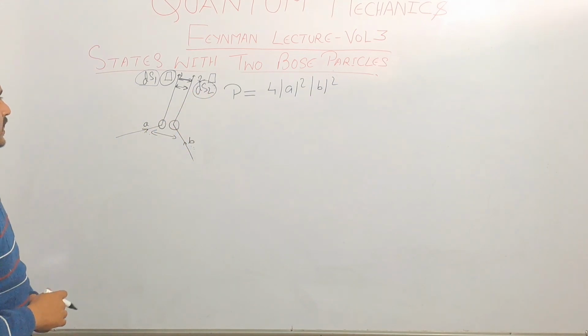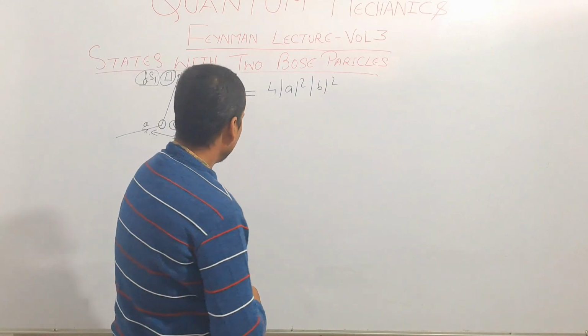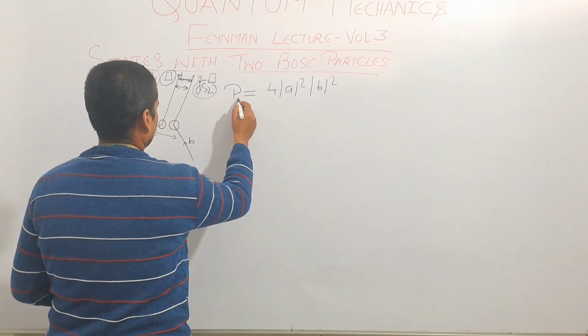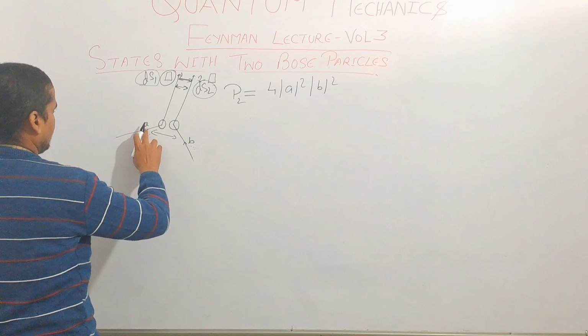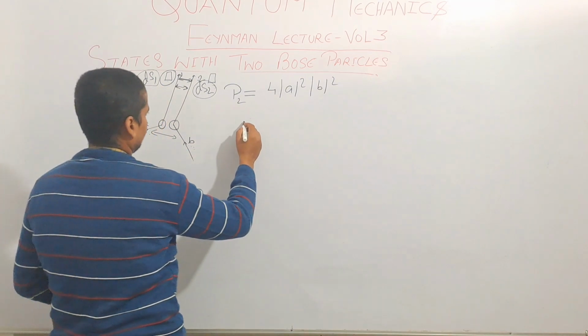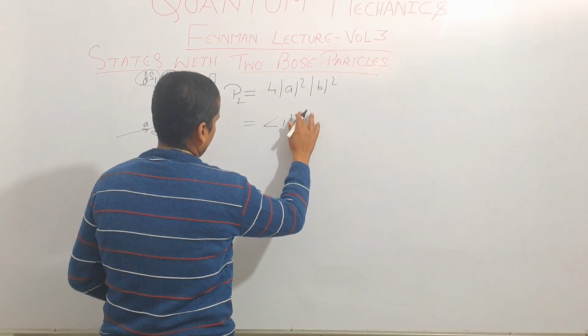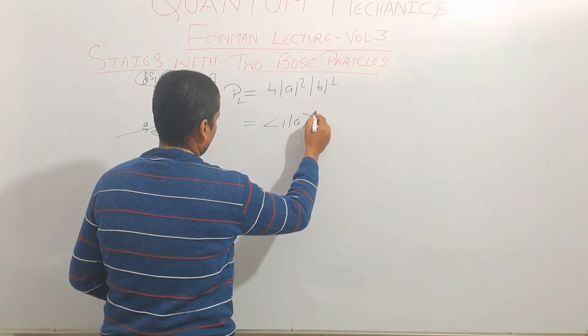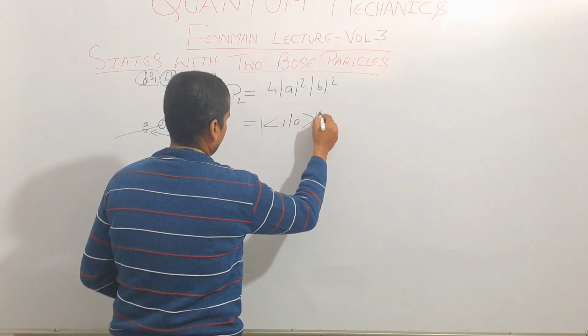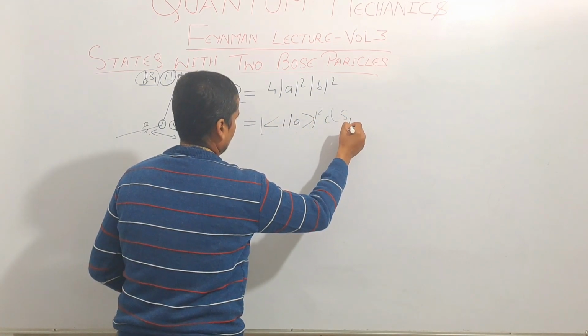In that case, the probability of getting particle A at ds1 will be the amplitude whole square times ds1. We know that this is A1 square ds1.